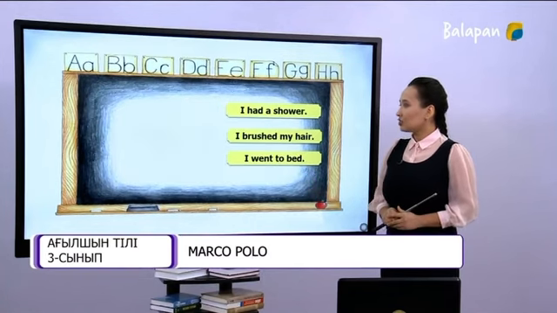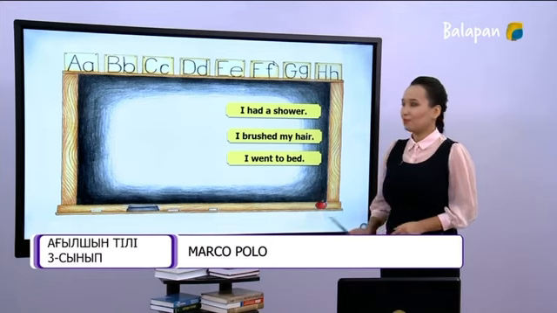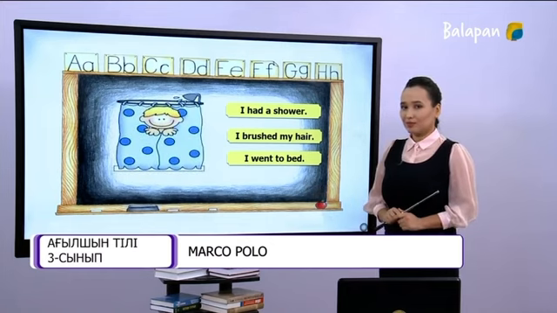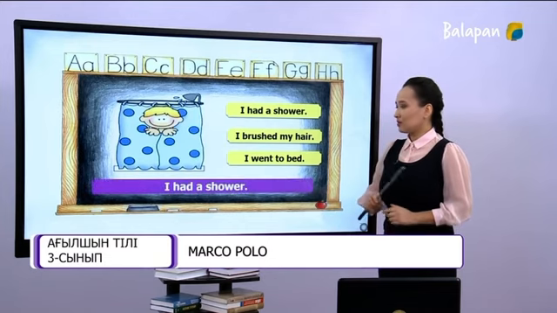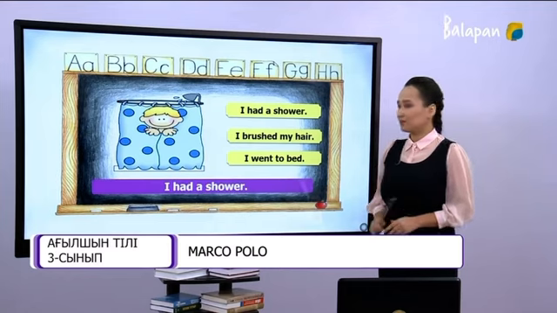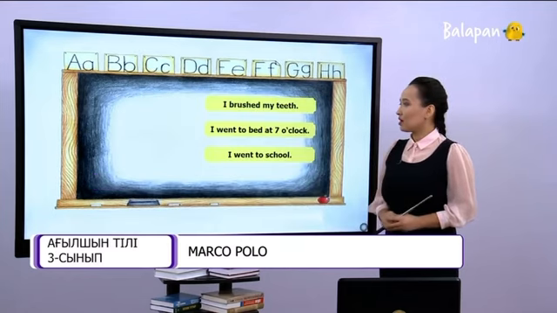I had a shower. I brushed my hair. I went to bed. Now look at the picture. What do you see? I had a shower is the correct answer. I brushed my teeth.